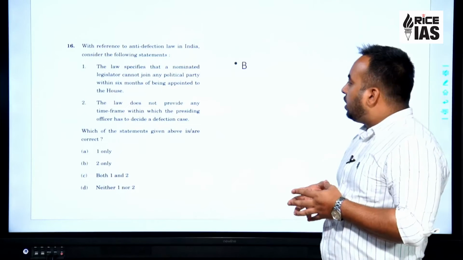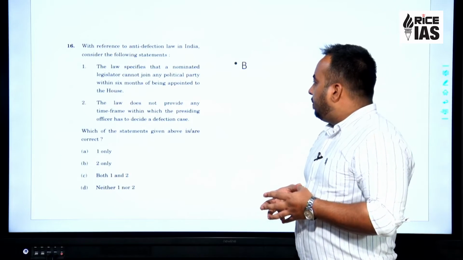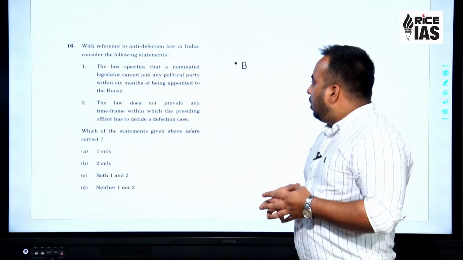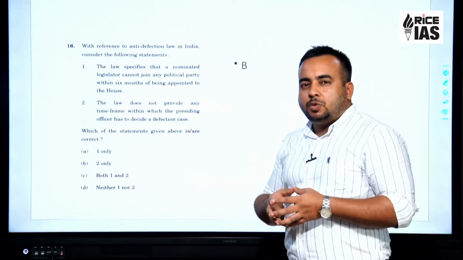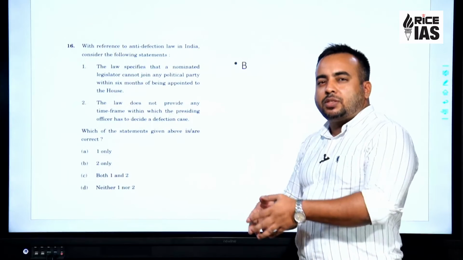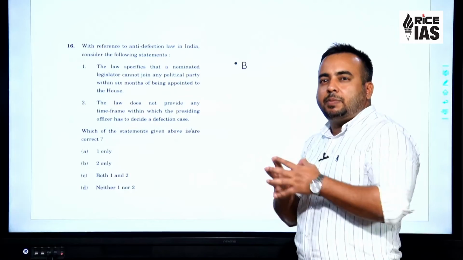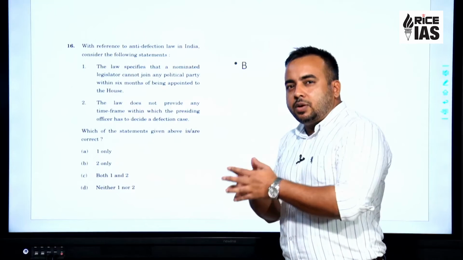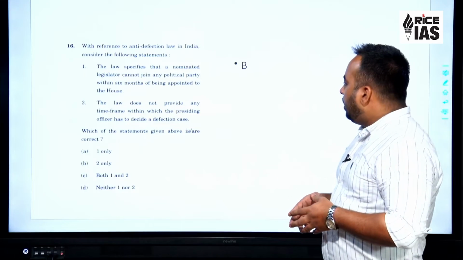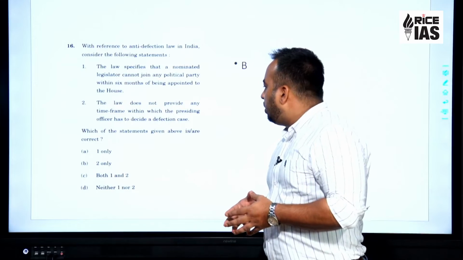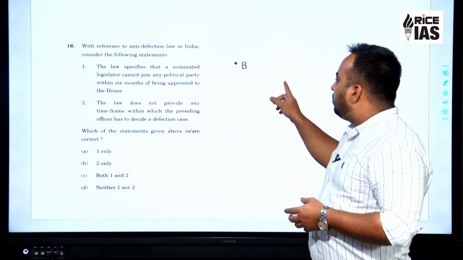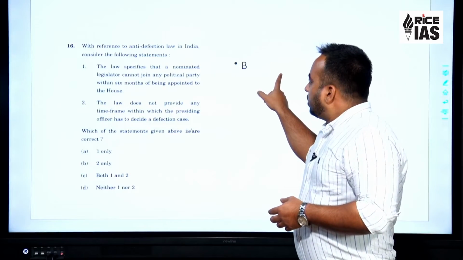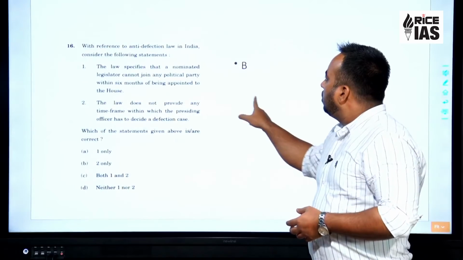The Supreme Court has been saying that the presiding officer should decide the cases within 6 months, or 3 months, or within a reasonable period of time, but there is no such time frame given in the law itself. So, only statement 2 is correct. The answer is B, 2 only. Next question.